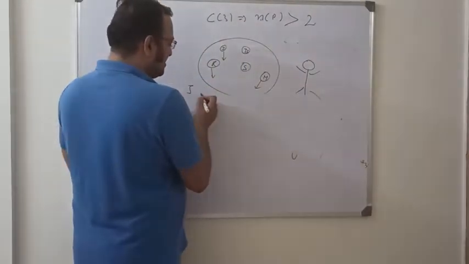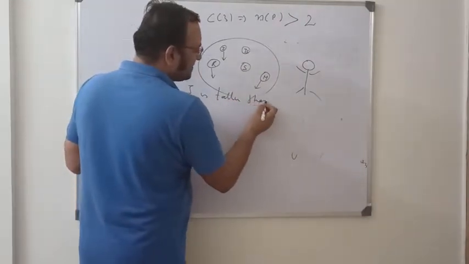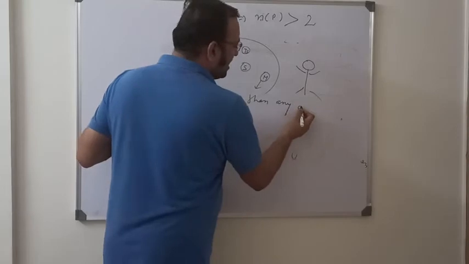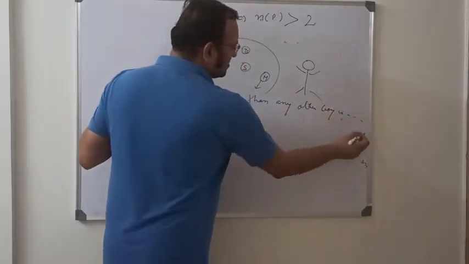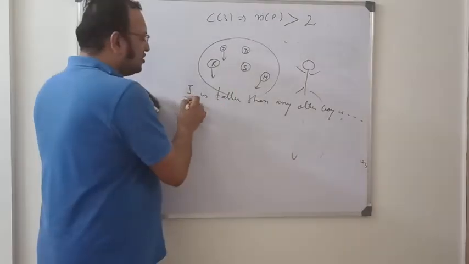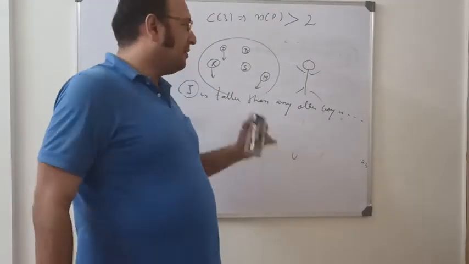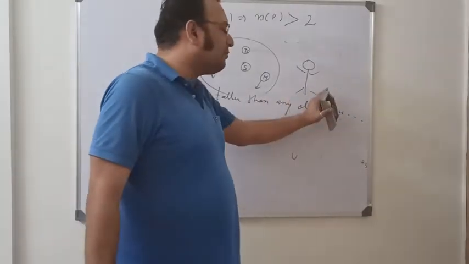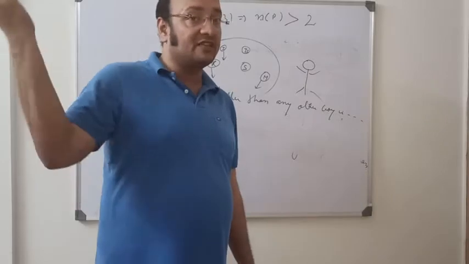John is taller than any other boy in the class. It means John is not taller than himself. He is taller than the rest of the boys. Had I written John is taller than any boy in the class, मतलब वो खुद से भी ज़्यादा tall हो गया होता. Any boy in the class.